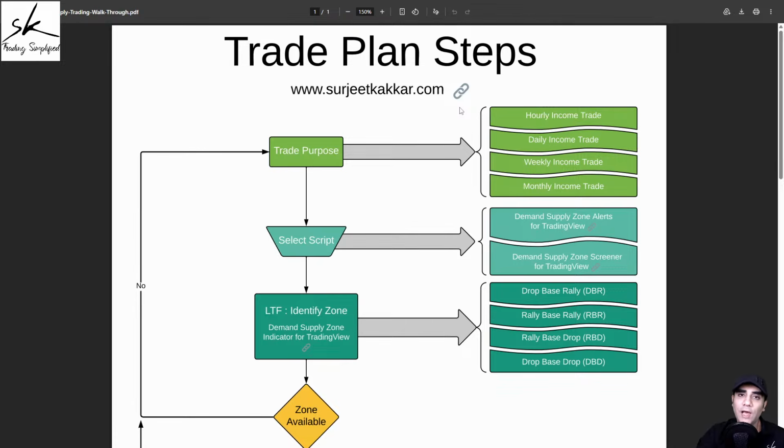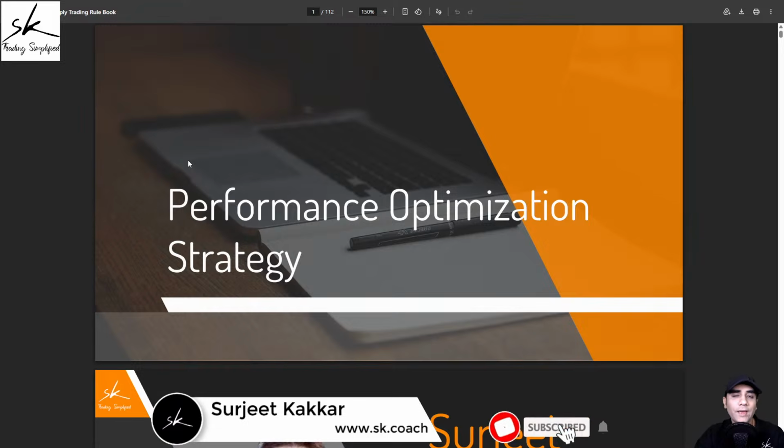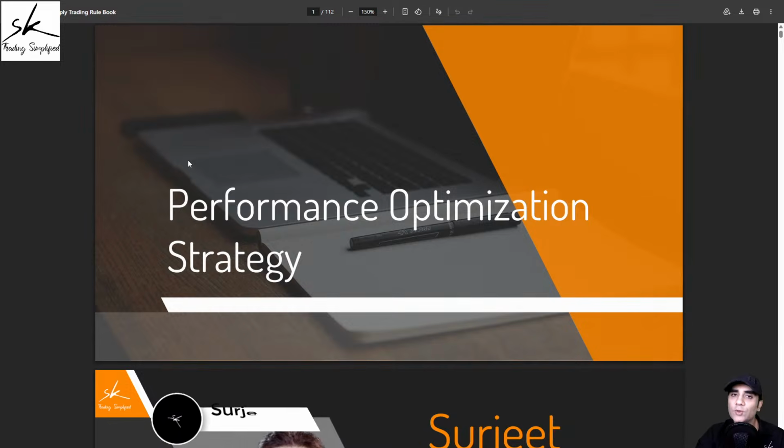So to overcome this challenge, I have created a trade plan for you, which is a combination of these two documents, the rule book. Again, I'll add, this rule book is basically a conservative approach, because whenever you're learning something new, it makes sense to start a little conservative. But as you start gaining more and more experience, you start building up confidence in your analysis. If you want to make some modifications to this rule book to make it better in sync with your personality style, because different traders can have different personality styles. Some people are aggressive, some people are conservative. So yes, those modifications can be done, but at least you do have a starting point.